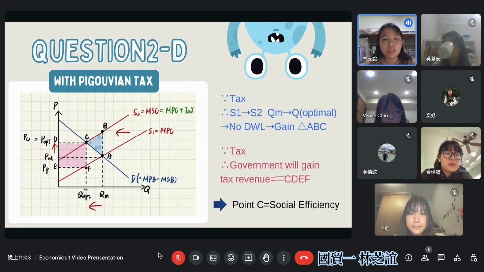And if the government imposes the Pigouvian tax, the quantity produced will reduce to the optimal quantity, and the price will increase to the optimal price. So the equilibrium will be at point C, and this point won't result in a deadweight loss. So society can gain the blue triangle ABC. And also the government will gain the tax revenue, which is the pink rectangle CDEF. And thus point C will create more efficiency in the economy.